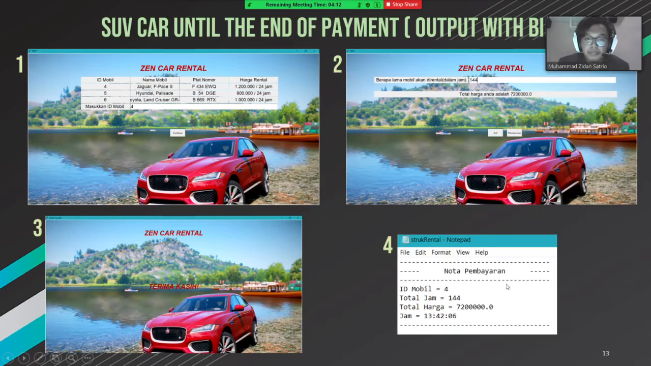Next, this is the SUV car until the end of payment. The output will be the bill. First is the SUV car menu. Second picture is the duration input. Third picture is the end of the program, and the fourth picture is the bill.